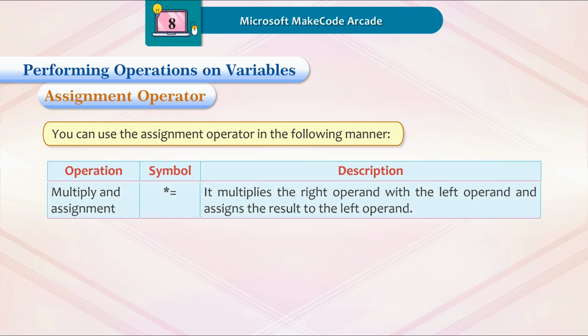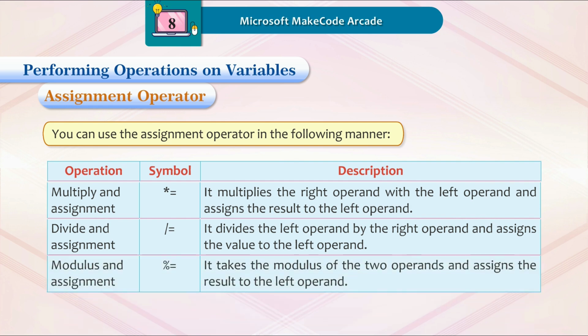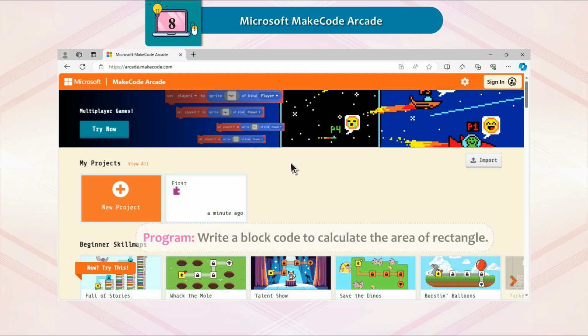Multiply an assignment. It multiplies the right operand with the left operand and assigns the result to the left operand. Divide an assignment. It divides the left operand by the right operand and assigns the value to the left operand. Modulus an assignment. It takes the modulus of the two operands and assigns the result to the left operand. Let us understand arithmetic and assignment operator with the help of some programs.